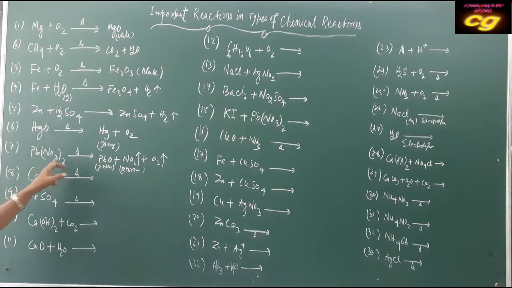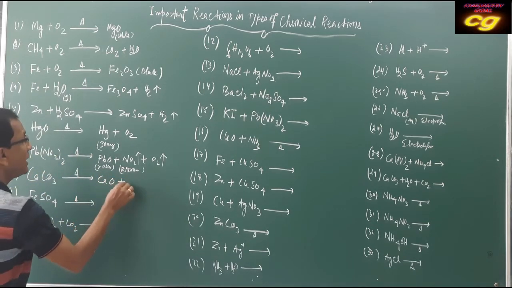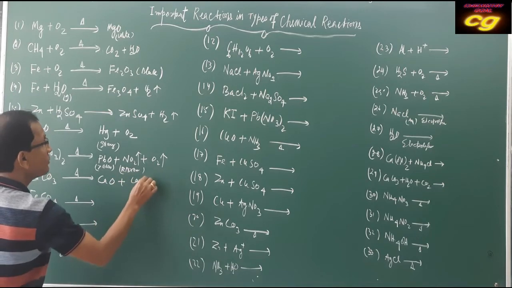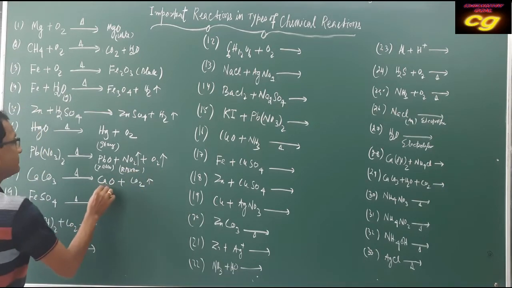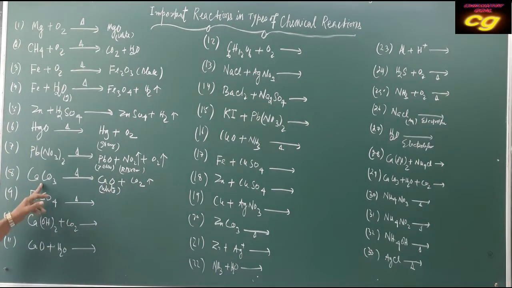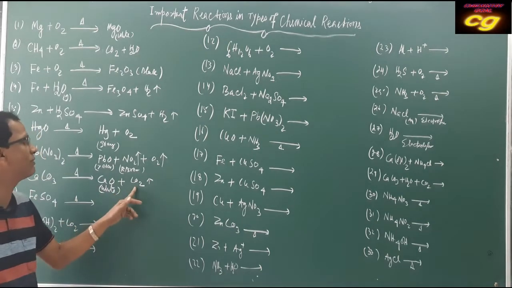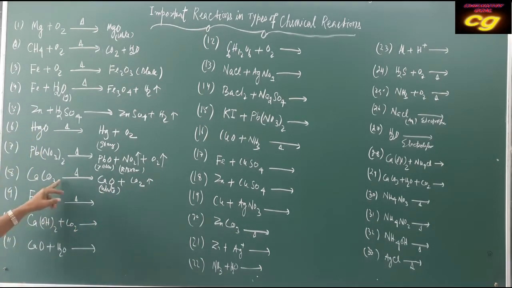Very important: decomposition. You will do the balancing. Then calcium carbonate on heating produces calcium oxide and carbon dioxide gas. Calcium carbonate is a white mass, and on heating it produces calcium oxide, the same white mass, with the formation of carbon dioxide, and that is also a decomposition reaction. Thermal decomposition.